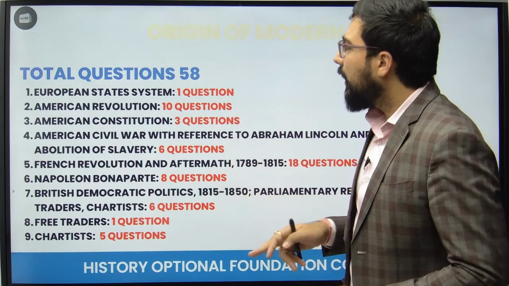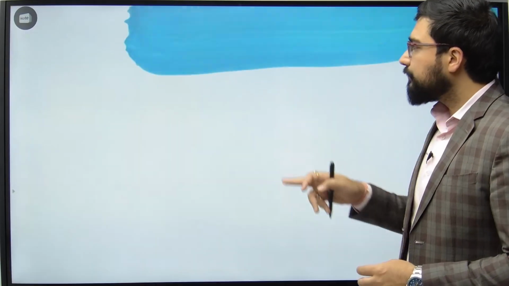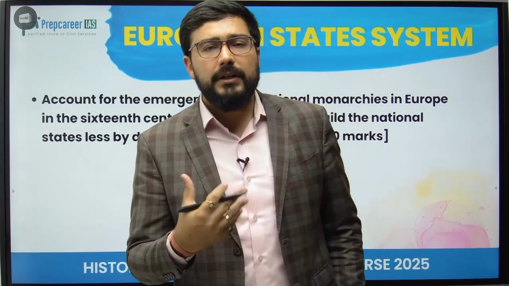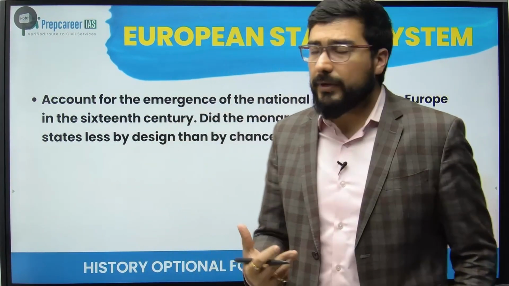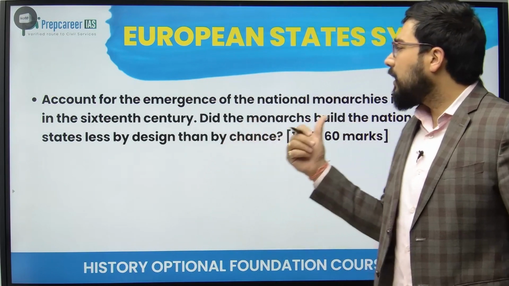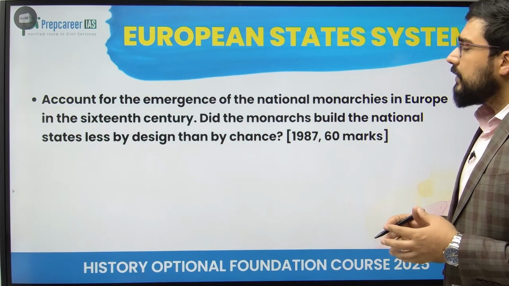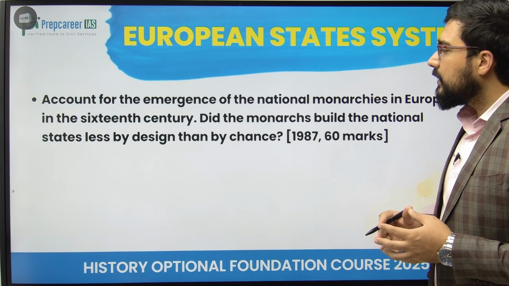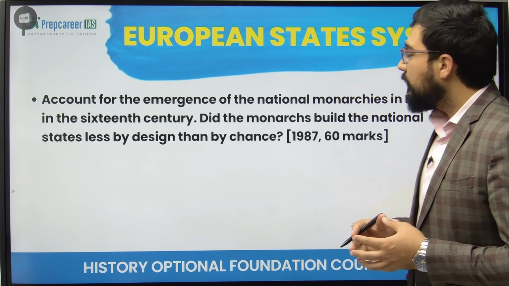Let us see the first part, European state system. तो यूरोपियन स्टेट सिस्टम में अब ये हमारा टॉपिक अब उतना ज़्यादा इंपॉर्टेंट रहा नहीं है. जो फर्स्ट टॉपिक अभी हम देख रहे हैं, Account for the emergence of national monarchies in Europe in the 16th century. Did the monarchs build the nation state less by design than by chance?